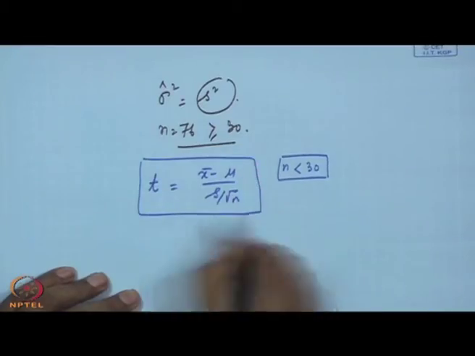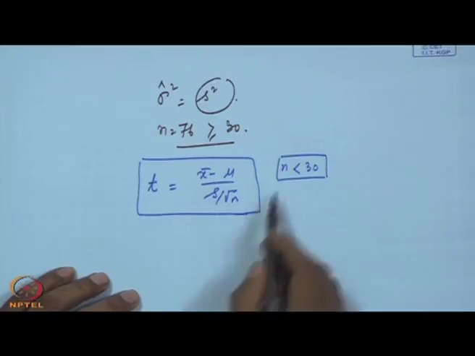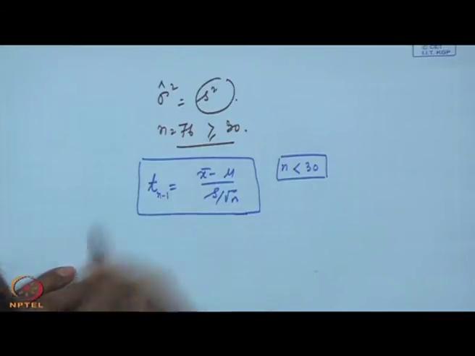Population variance is not known, sample size is small, but you are sampling from a normal distribution, then you have to use T. Rest of the things are the same. Now, in case of T, I told you earlier that there will be degrees of freedom for the T distribution. In this case, this will be n minus 1 degrees of freedom.